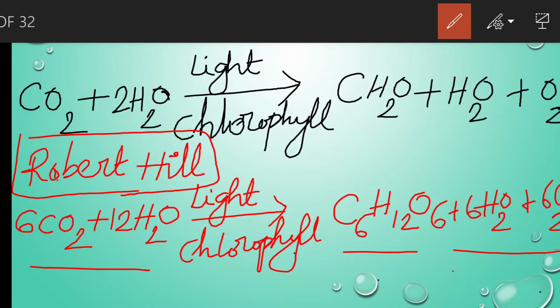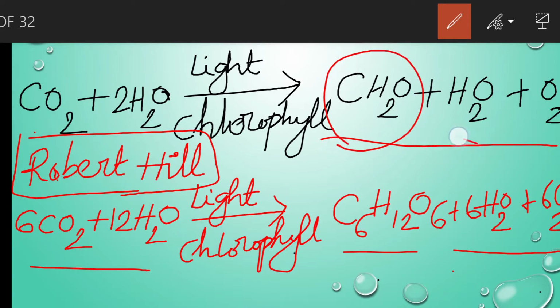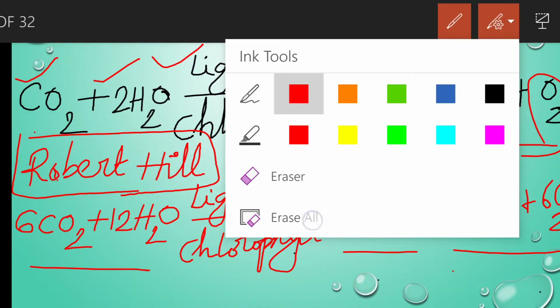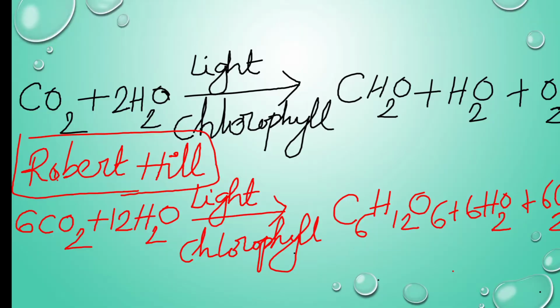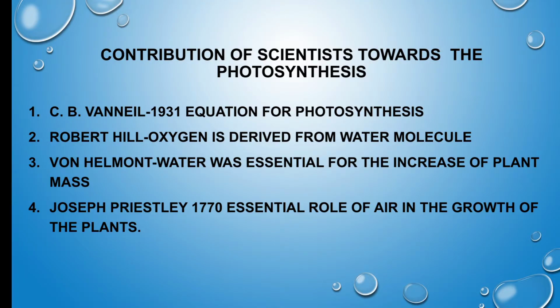But initially, the equation for photosynthesis was given by C.B. van Niel. He concluded that one molecule of carbohydrate, one molecule of H2O and one molecule of oxygen are produced during photosynthesis with the help of carbon dioxide, water, sunlight and chlorophyll. He conducted experiments on sulfur bacteria, purple sulfur bacteria.